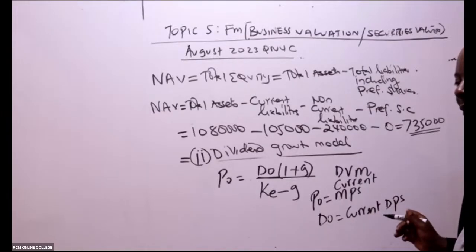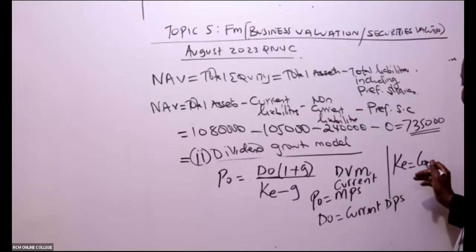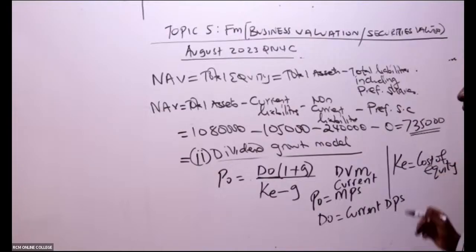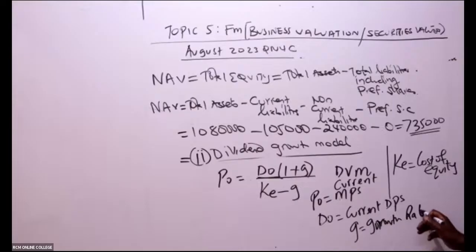Ke stands for cost of equity. And g stands for the growth rate of dividends.